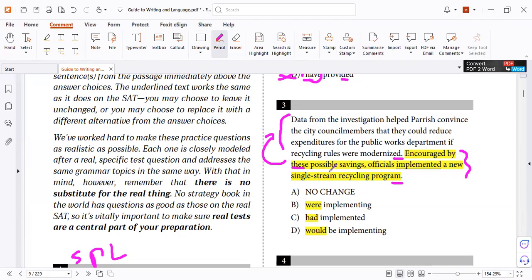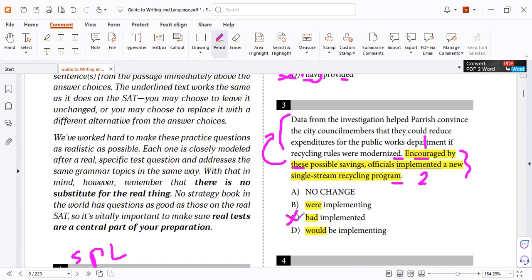Encouraged by these possible savings, officials did what? So "encourage" here, past or present? Past. So "implemented" must be the second action after "encourage." We encourage you first, and then you implement it, to put it into practice. So it cannot be past perfect because it's the first action. So C is wrong.